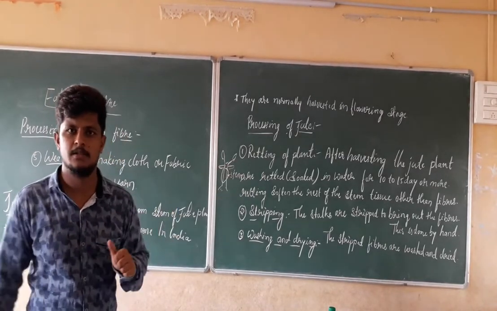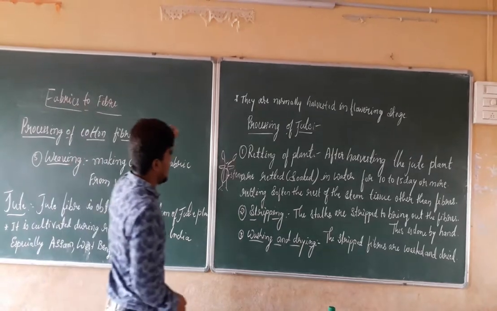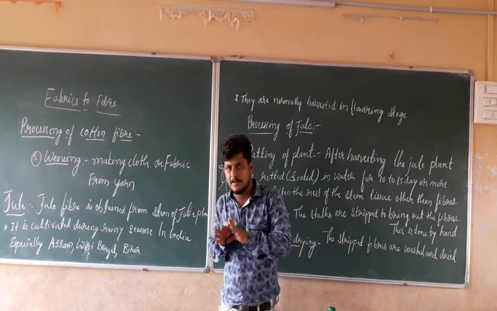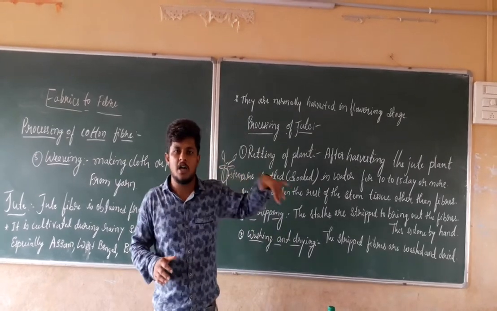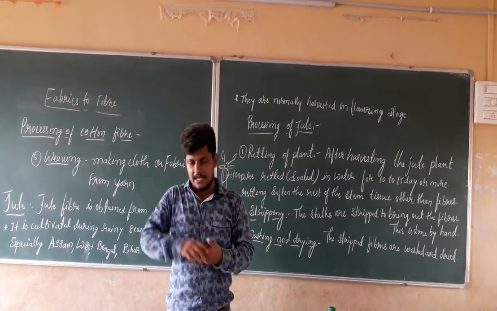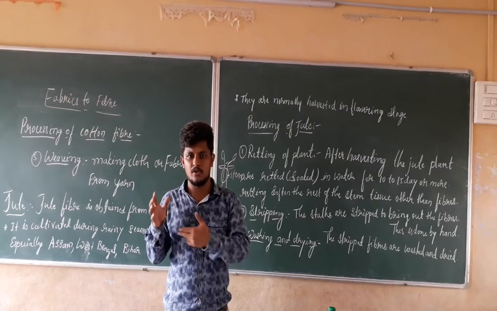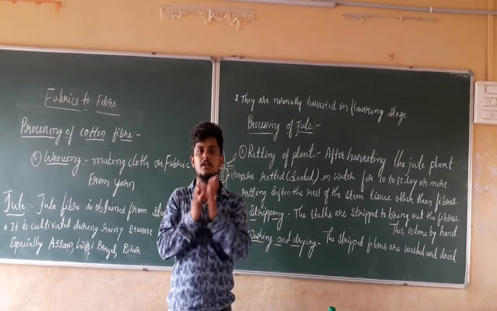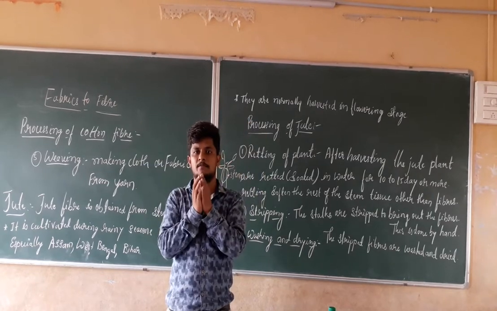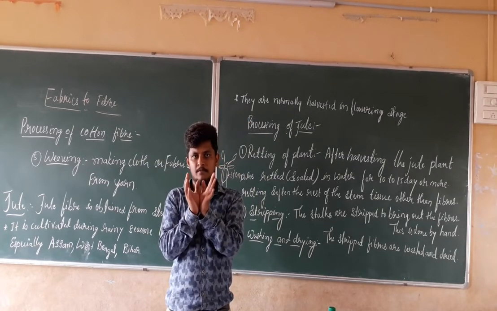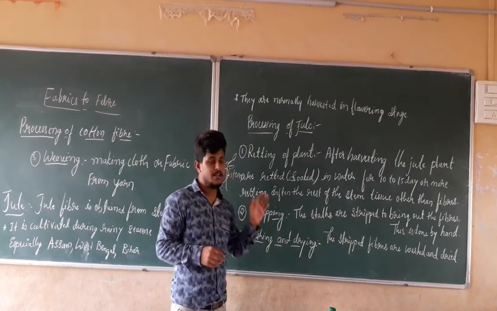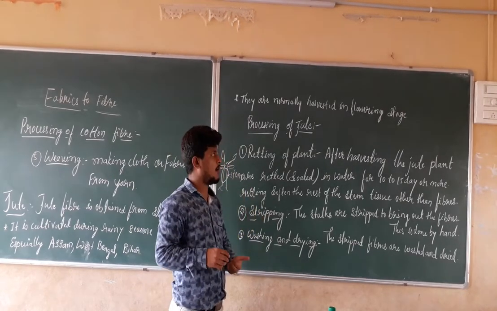They are normally harvested in the flowering stage. In the same manner, if you take the cotton, we harvest it at the fruit stage, when the fruit becomes mature and opens up. In the same manner, jute is harvested at the time of the flowering stage.